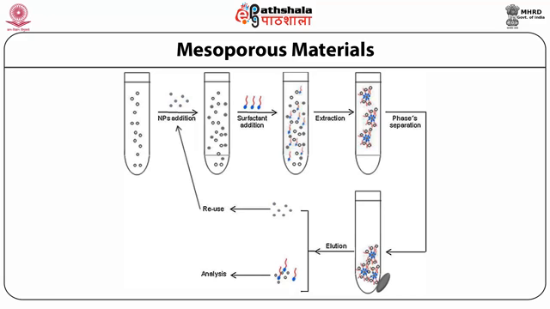The sample is mixed with the nanoparticles in the first step, and then suitable surfactant is added to enhance the interactions or micelle formation in the second step, and then those micelles are extracted with a suitable extraction method with the solvents, and then these are concentrated with the help of a magnet because they are magnetic nanoparticles, and finally the micelles are disintegrated to release the analyte, and the nanoparticles are then reused, and the isolated analyte is then analyzed with the help of a suitable analytical method.